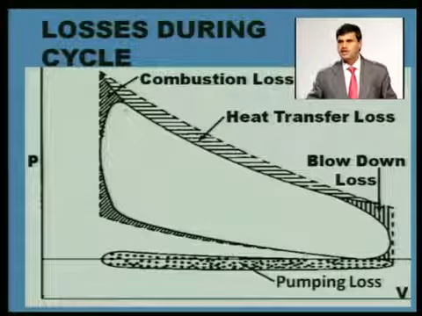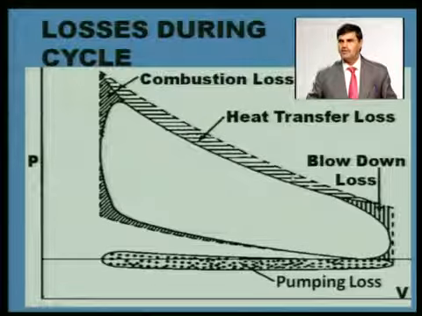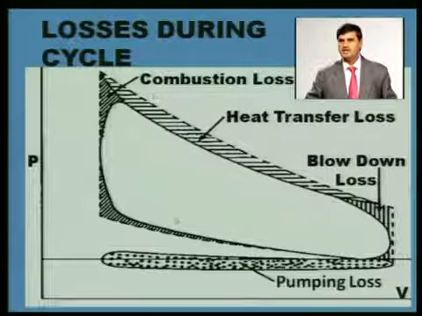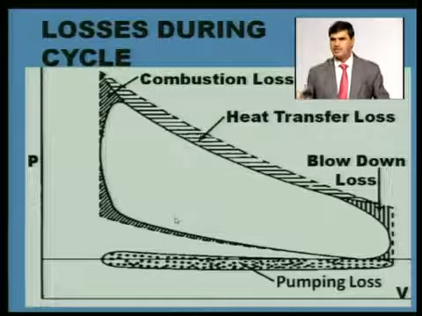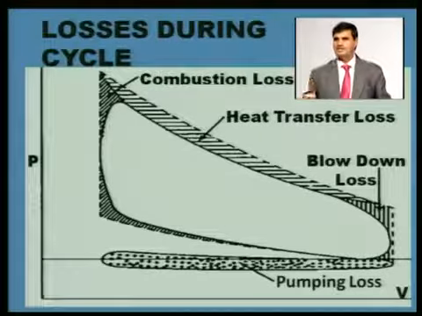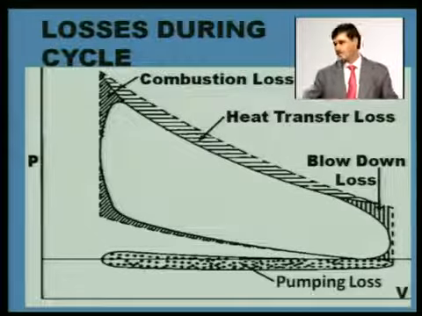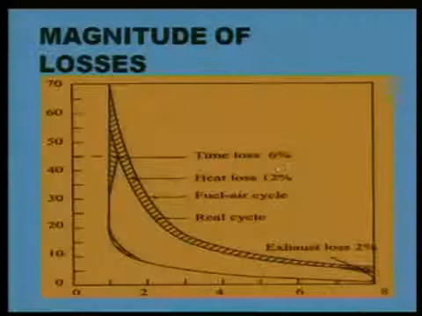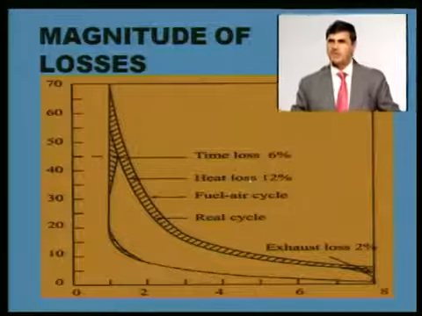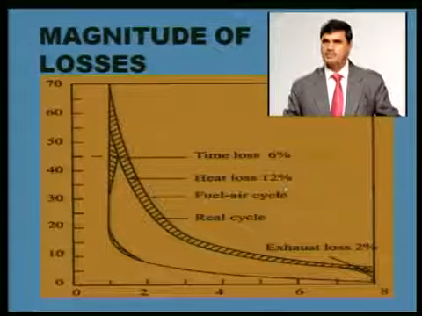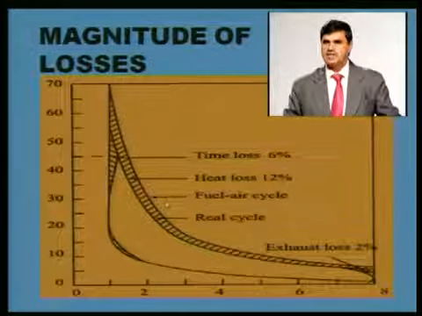It means the area of the actual cycle is far lower as compared to the fuel air cycle. So the highest area is the air standard cycle, slightly lower than this is the fuel air cycle, and the lowest area is the actual cycle, when all the losses of the cycle are considered. In terms of percentage, around 6% losses are due to time losses, due to combustion duration, and heat losses around 12%, and the cycles are compared.